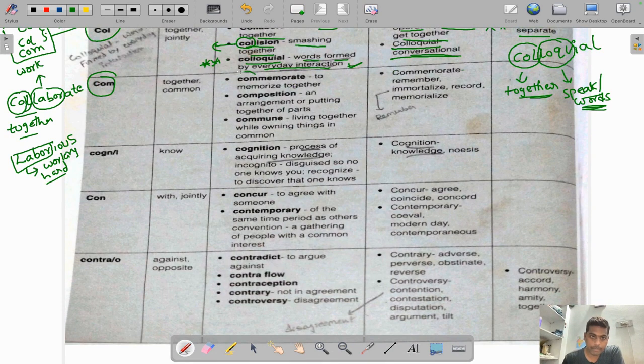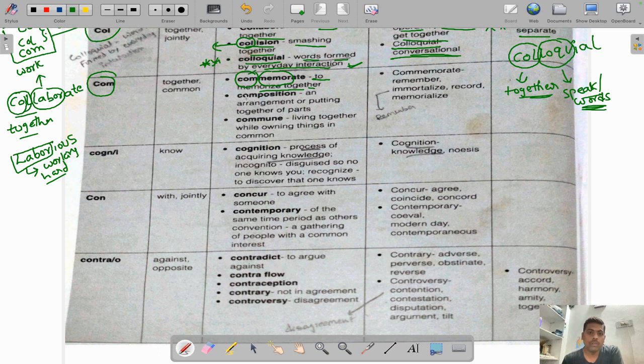Commemorate: COM means together. Memor is another root word, which means something related to memory. So the exact meaning is to try to memorize together. So commemorate is actually to try to memorize together. That's the meaning, because two root words are present here.